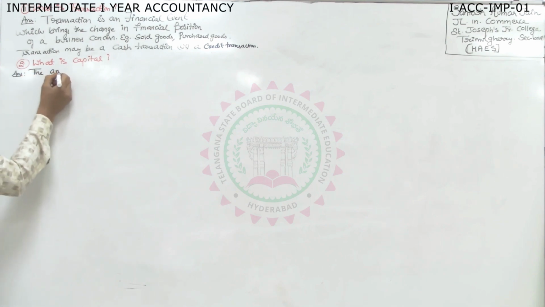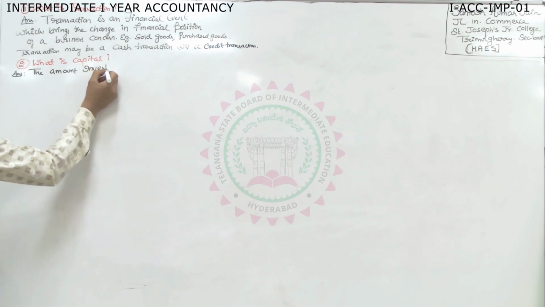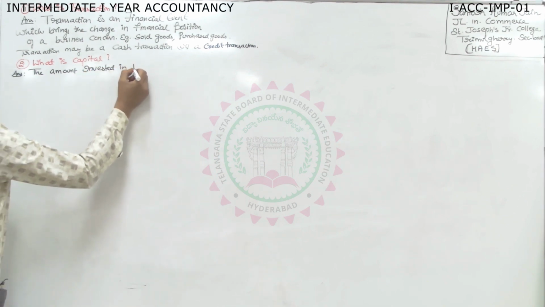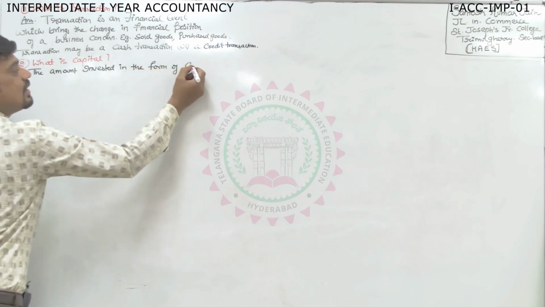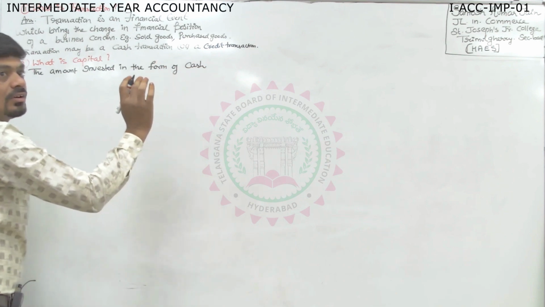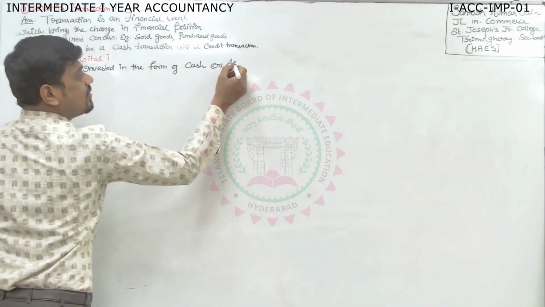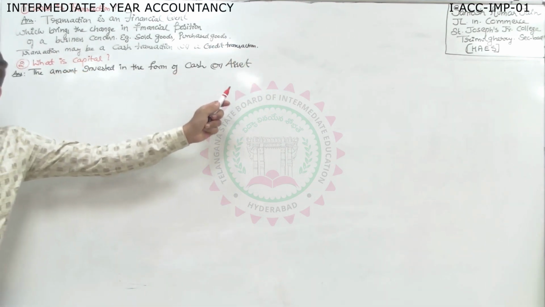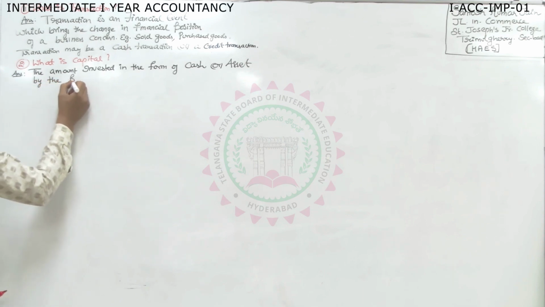The amount invested in the form of cash or asset by the proprietor.